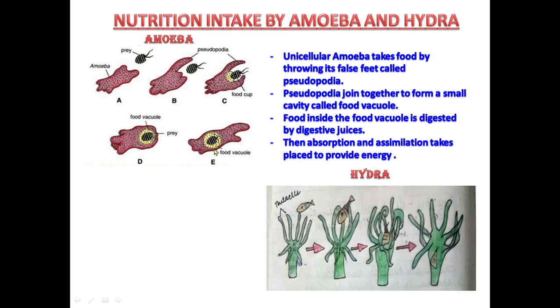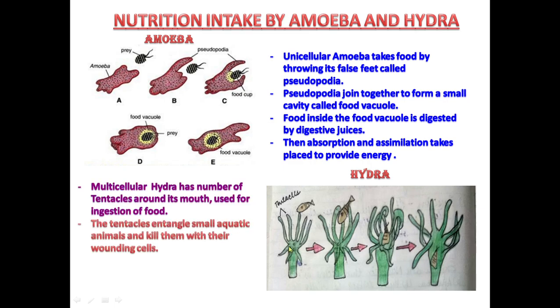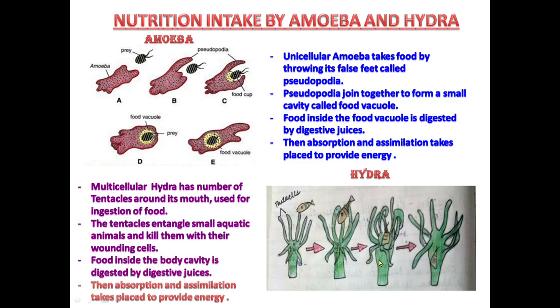Similarly, in case of hydra, it takes the help of tentacles. It is having tentacles around its mouth which are used for ingestion of food. These tentacles entangle small aquatic animals and kill them with their stinging cells. Food inside the body cavity is digested by digestive juices. And then absorption and assimilation takes place to provide energy. So you can say amoeba is taking help of pseudopodia to take food and get nutrients, and hydra is taking help of its tentacles to get food and have nutrition.